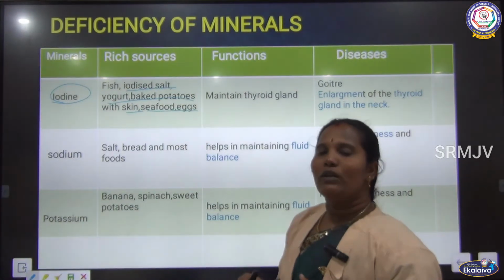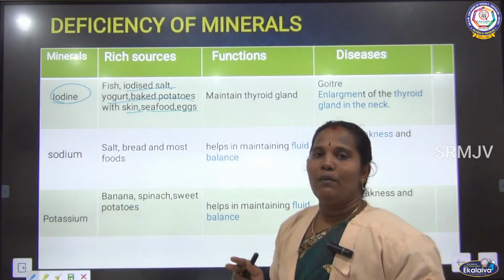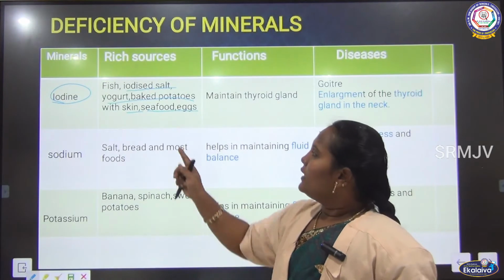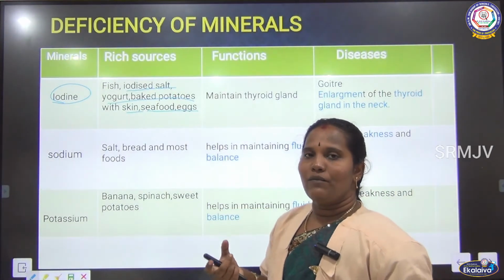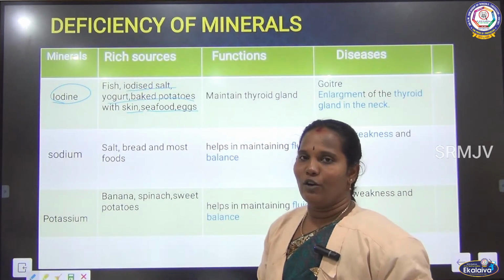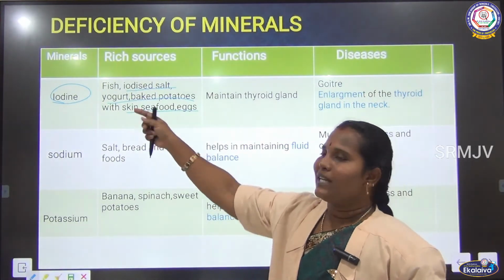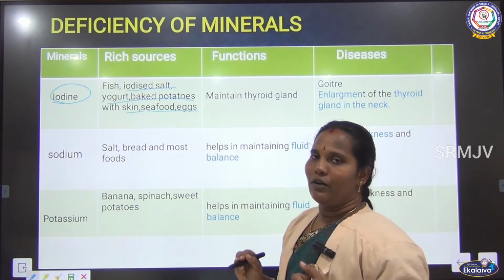Usually our mothers peel the potato skin when cooking potatoes, but we should not peel it, because the potato skin has iodine. Then seafood. We have many seafoods, like fish and prawn. If you eat these foods, we can get iodine. And egg also has iodine content.